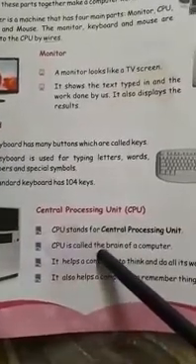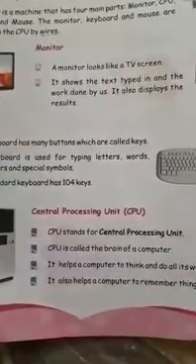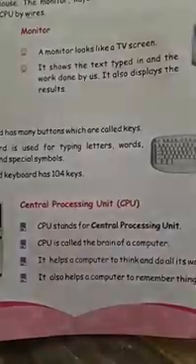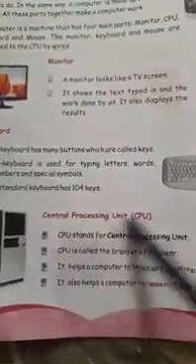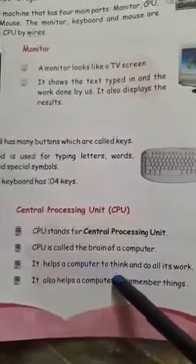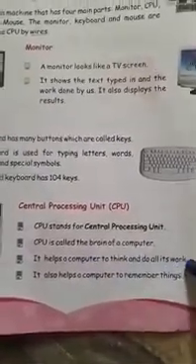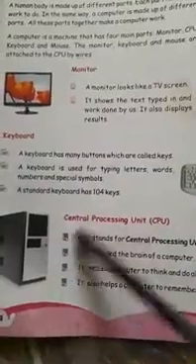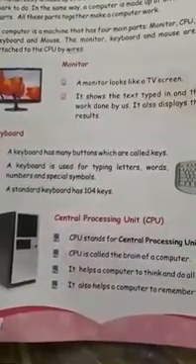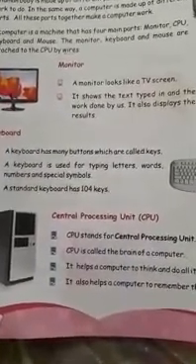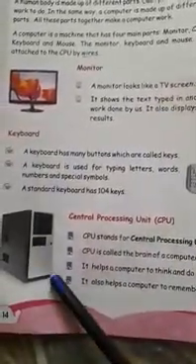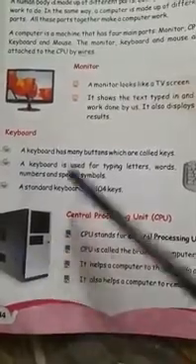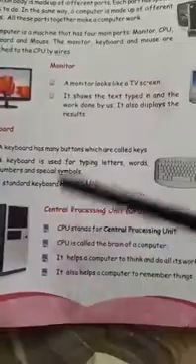CPU is called the brain of a computer. Like we have a brain in our body, this CPU is the brain of a computer. It helps a computer to think and to do all its work. Like our brain helps us think so we can give answers to our teachers, in the same way the computer has a brain, the CPU.